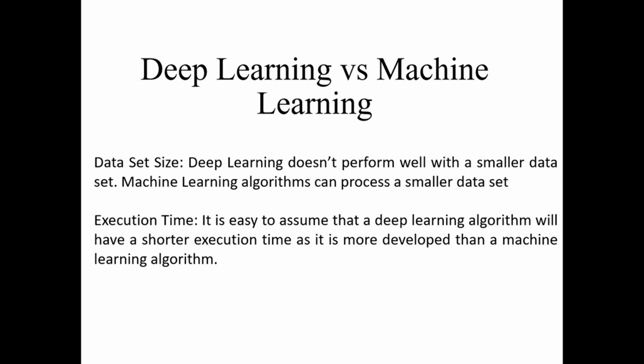That means suppose we are working with big data, in that case deep learning is much better. But suppose we are working on small data, say a minimum of 5 observations and 25 data points, or 25 to 30 observations, in that case machine learning is the better option. Second aspect, in case of execution time. It is easy to assume that deep learning algorithms will have a shorter execution time as they are more developed than a machine learning algorithm. That means your algorithm process is quite fast compared to machine learning.